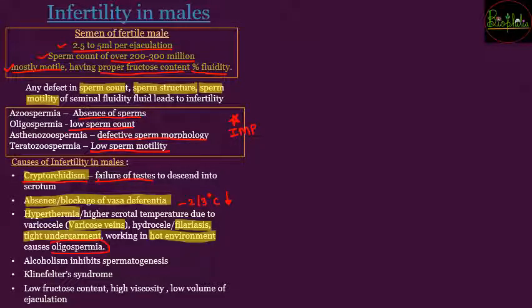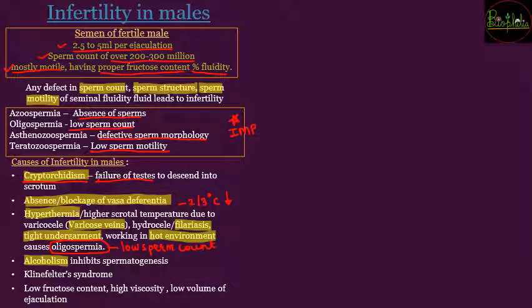So oligospermia क्या होता है? Oligospermia means low sperm count. So that is the reason why I asked you to remember the above four conditions. Oligospermia can be the reason for infertility, and that is caused because of hyperthermia, that is higher temperature of the scrotal sac. Next cause can be because of alcoholism.